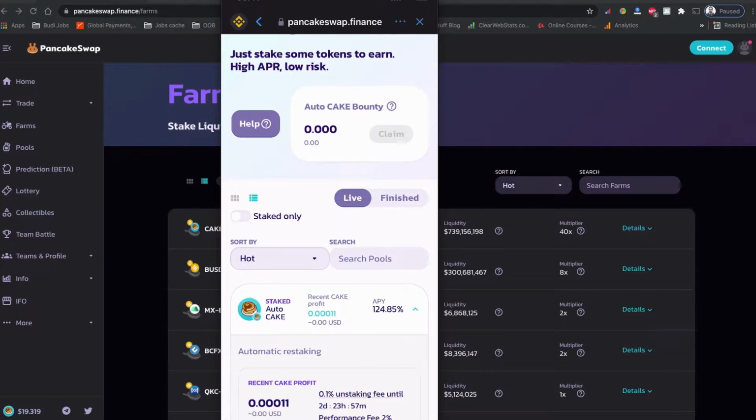If you do all these things manually, you will have to pay some small amount of transaction fee. But if you stake your Cake token coin on this auto compounding syrup pool, all these smart transactions are waived, so it will be free of cost. With that being said, let's get started.